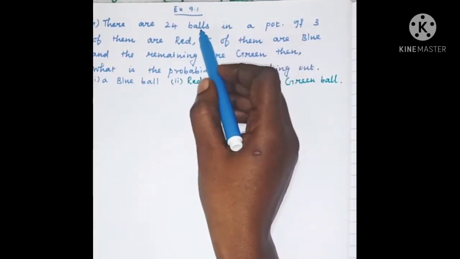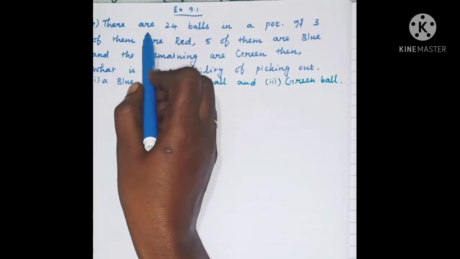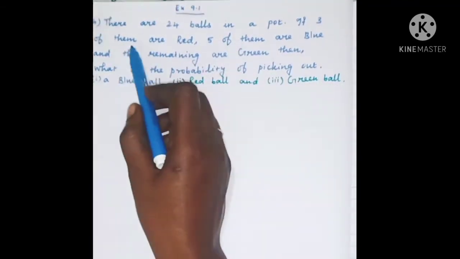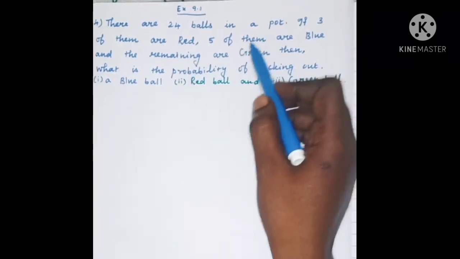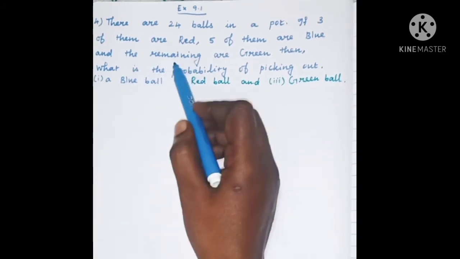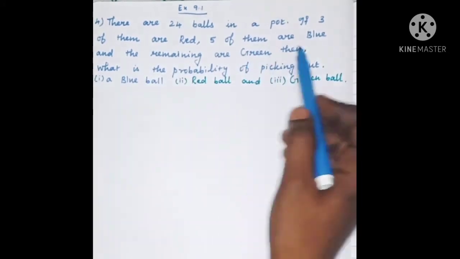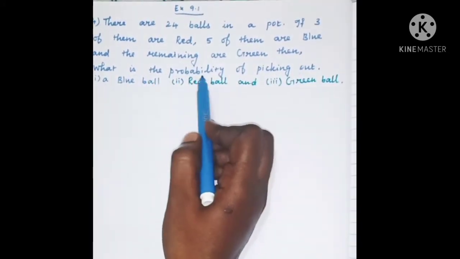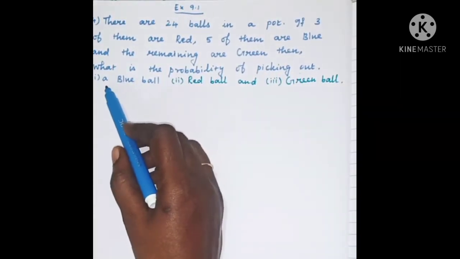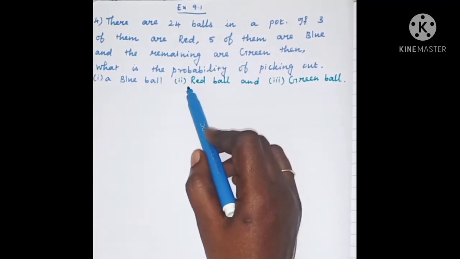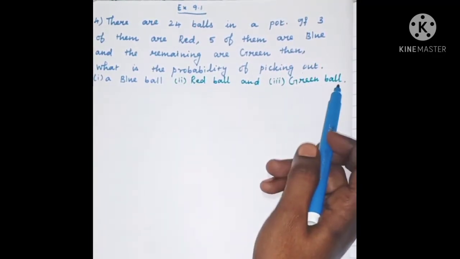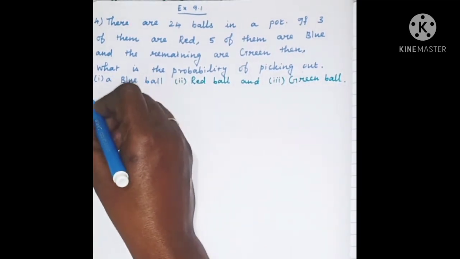Exercise 9.1, fourth sum. There are 24 balls in a pot. If 3 of them are red, 5 of them are blue and the remaining are green, then what is the probability of picking out: first subdivision, a blue ball; second subdivision, a red ball; and the third subdivision, a green ball. Solution.